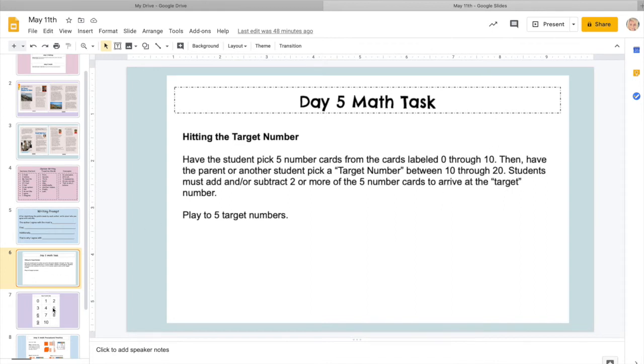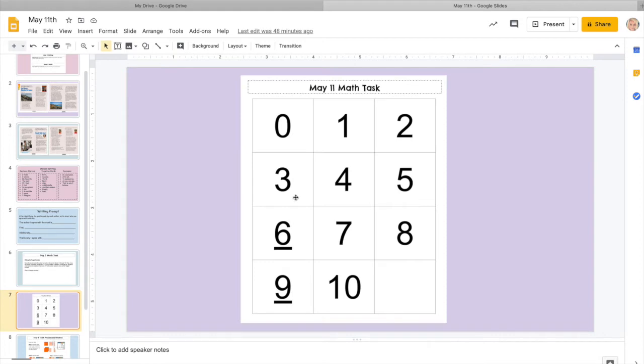So for instance, you're going to pick 5 of these cards. And then you're going to add them. Remember, the goal is to get to that target number. So if your target number was 15, you're going to add these numbers to get to 15. Now, if you go over, you're going to need to subtract that number to get to 15.